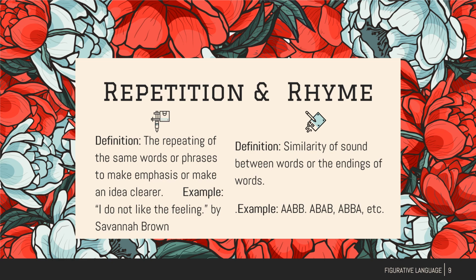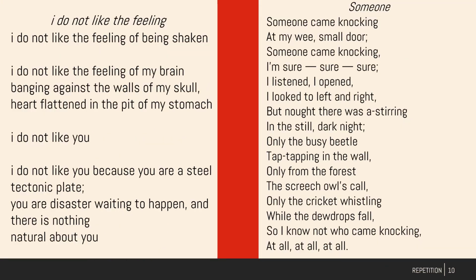Now, repetition and rhyme. Repetition is exactly what it sounds like. It's the repeating of the same words or phrases to make emphasis or make an idea clearer. We'll get into an example in a second. And then rhyme is the similarity of sound between words or endings of words. Now, rhyme scheme is written in these forms, A, B, B, A, B, A, B. I'll get into that in a second. So repetition, in this poem that we read in class, I do not like the feeling. We have I do not like, I do not like, I do not like. It's repeating to emphasize, to let you know that this is what they want you to see.